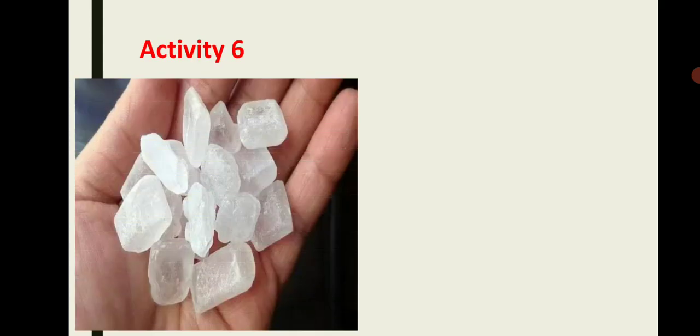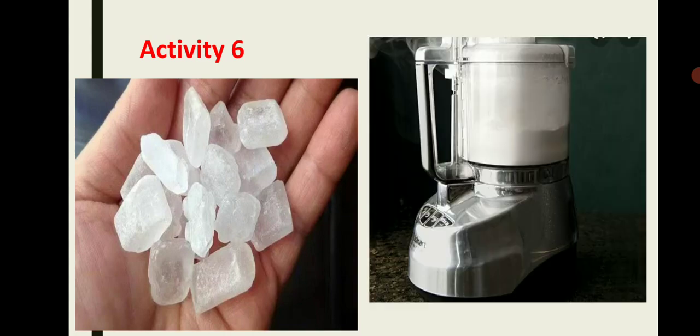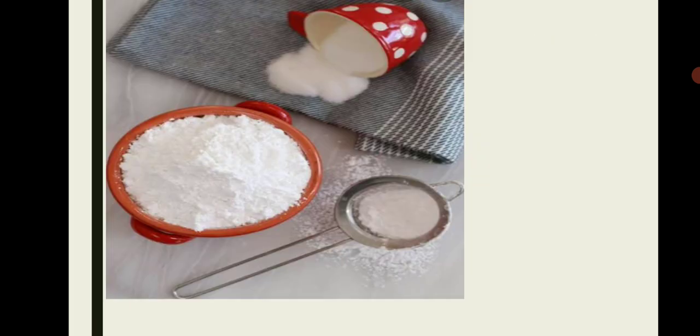Come to activity 6. For this activity, we will take some sugar crystals and grind them with the help of a grinder. As we know, sugar is white in color, sweet in taste, and has no odor.